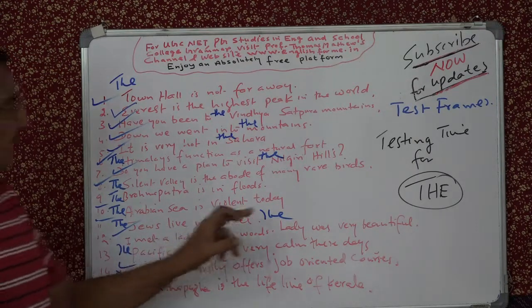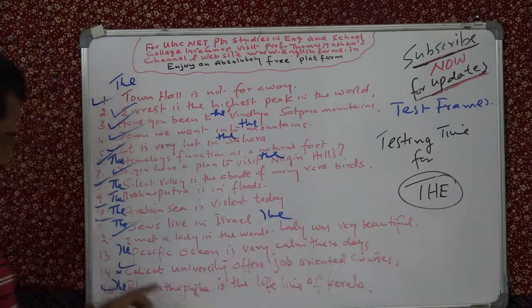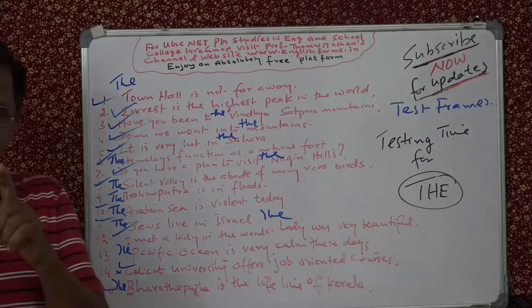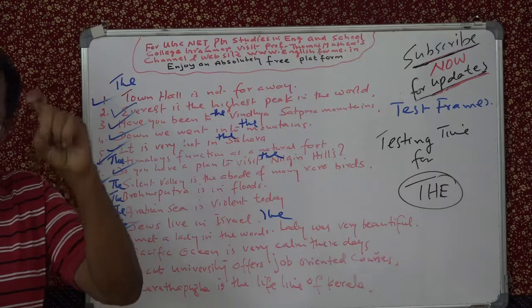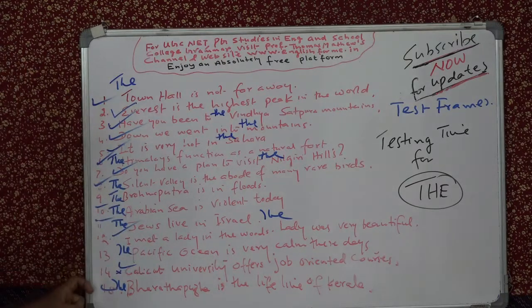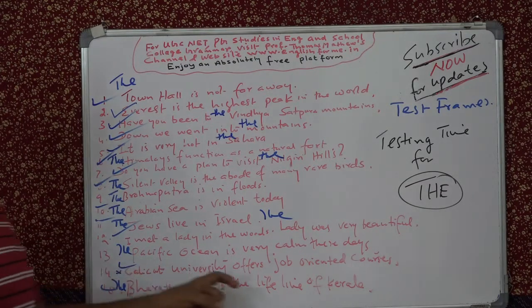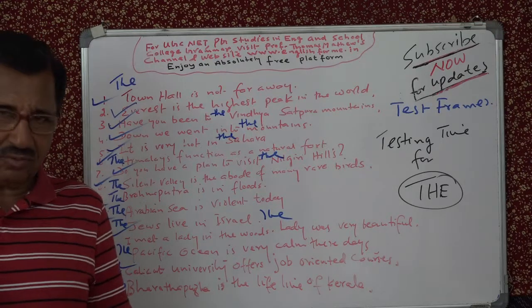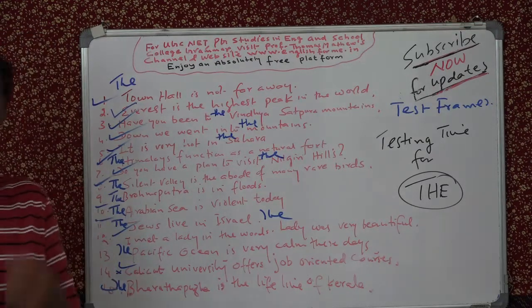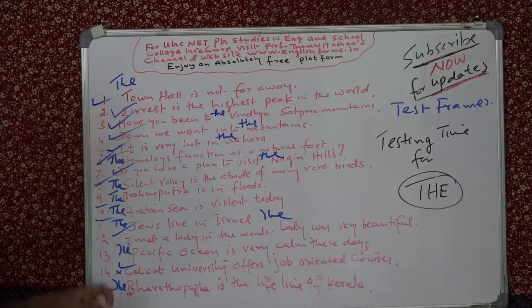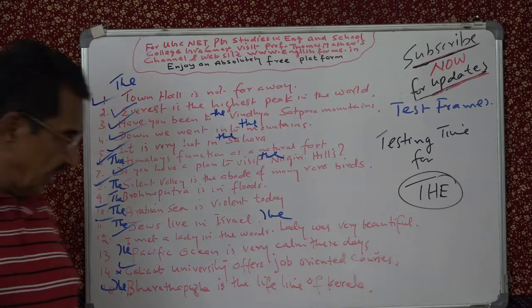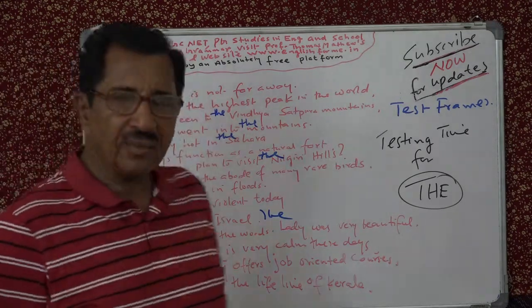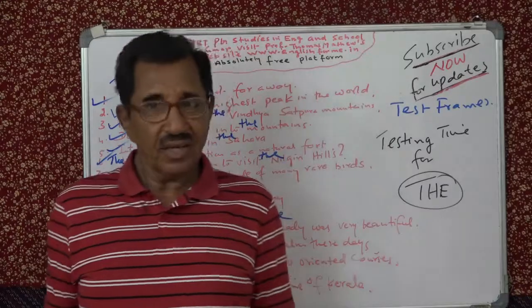I met a lady, the lady, because it is the second use of the same noun. I remember I told you once upon a time there lived a king, the king was. And then you have got Calicut University, no need of "the," because it begins with a place name. Like we don't say the Oxford University or the Cambridge University, we say Oxford University, Cambridge University, that's all. And then you have got the Bharatapura is the lifeline of Kerala, because it is the name of a river.